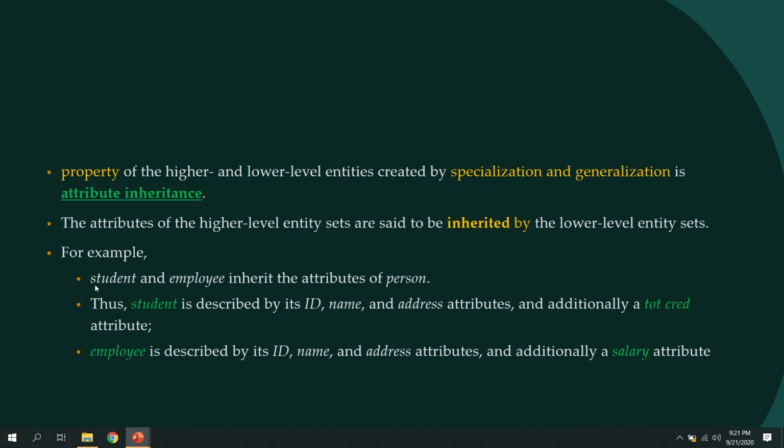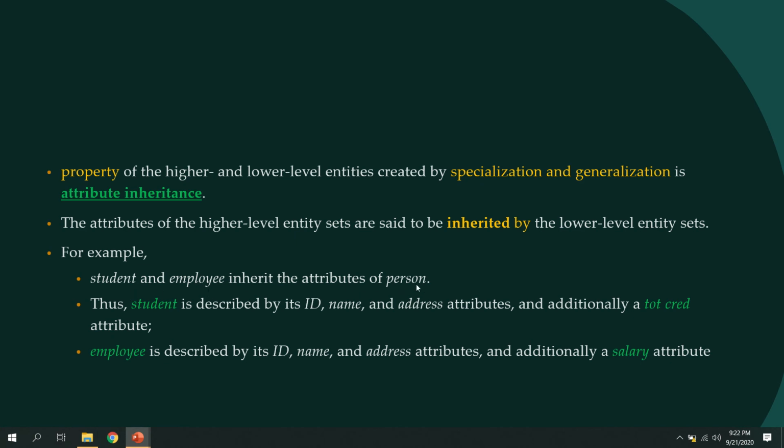For example, suppose we have two entity sets, student and employee. With specialization, the person entity set is divided into the student entity set and the employee entity set.